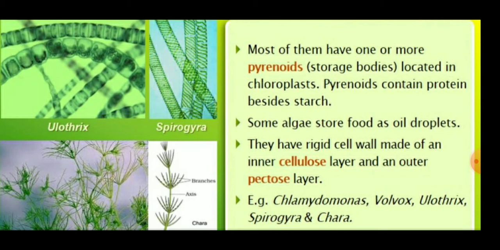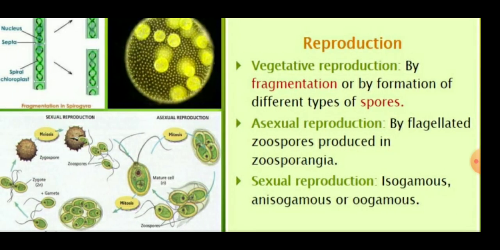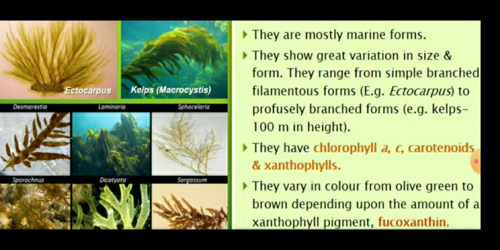Most of them have one or more pyrenoids located in the chloroplast, and the food is stored as oil droplets. They have a rigid cell wall made of an inner cellulose and an outer pectose layer. The examples are Volvox, Ulothrix, Spirogyra, Chara, and Chlamydomonas. The reproduction is of three types: vegetative, asexual, and sexual, which is also divided into isogamous, anisogamous, and oogamous types. And they are mostly marine forms.